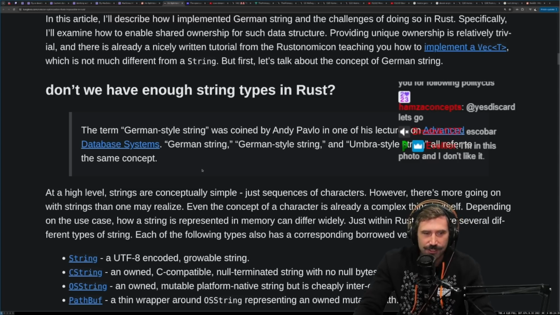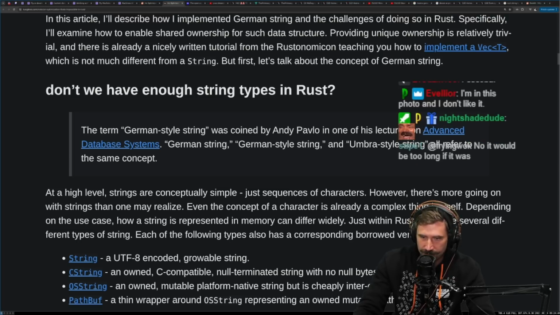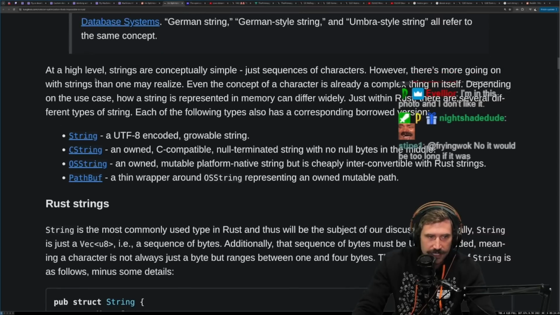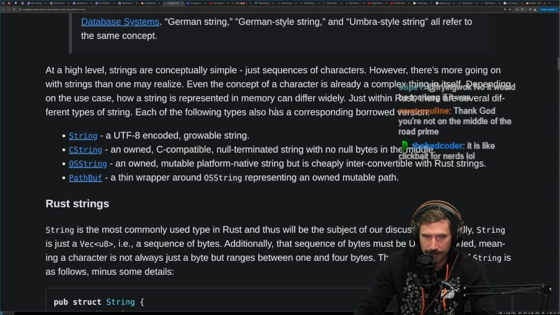In one of his lectures on Advanced Database Systems, German string, German-styled string, and Umbra-styled string all refer to the same concept. At a high level, strings are conceptually simple, just a sequence of characters. However, there's more going on with strings than one may realize. Even the concept of a character is already a complex thing itself, depending on the use case. How a string is represented in memory can differ widely. Just within Rust, there are several different types of string. Each of the following types has its own corresponding borrowed version.